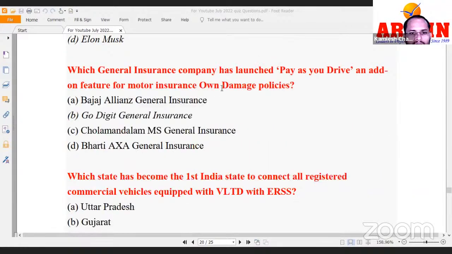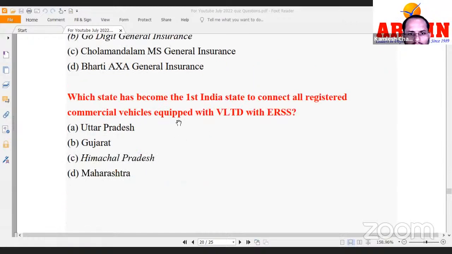Which general insurance company has launched Pay as You Drive, an add-on feature for motor insurance own damage policies, right? So it was Go Digital General Insurance. Which state government became the first in India to connect all registered commercial vehicles equipped with VLTD and ERSS? This was basically Himachal Pradesh.